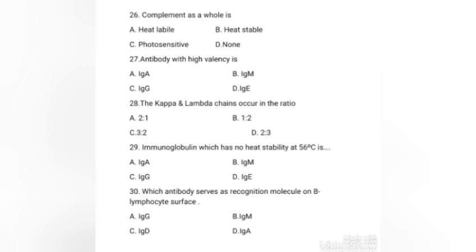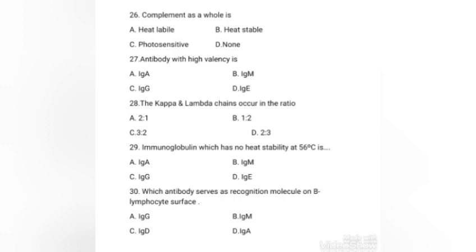Right answer is option A, heat labile. Next question, antibody with a high valency is IgA, IgM, IgG, IgE. The right answer is option B, IgM, because it is pentavalent in nature.